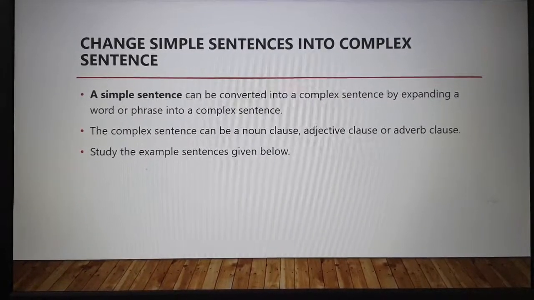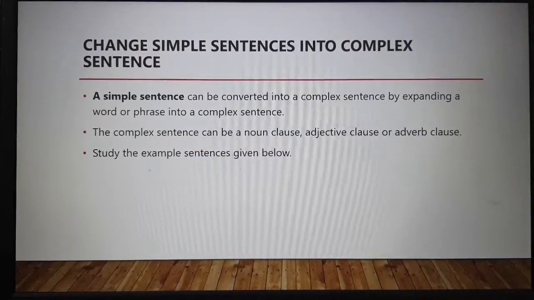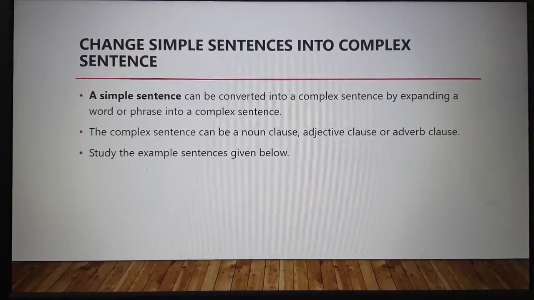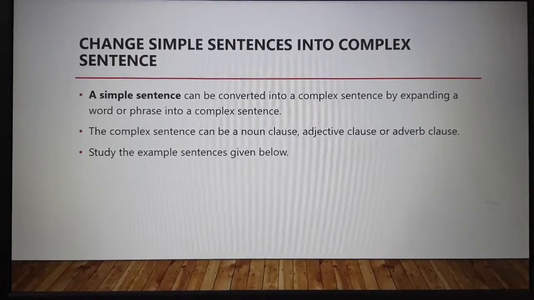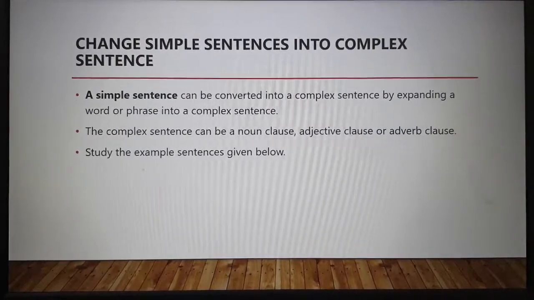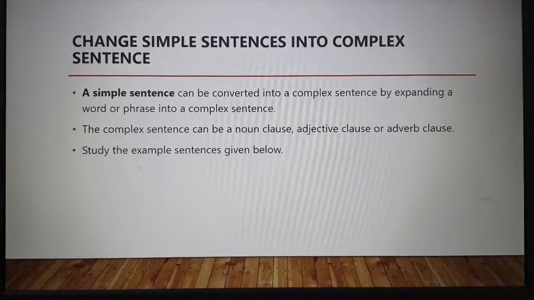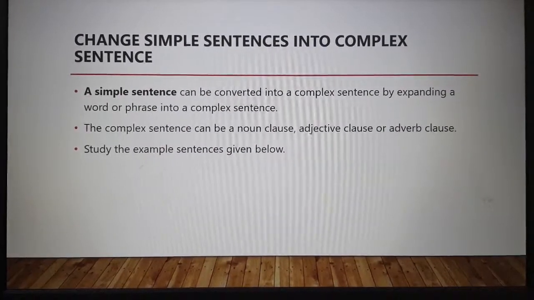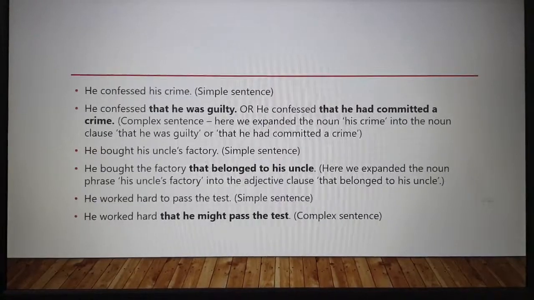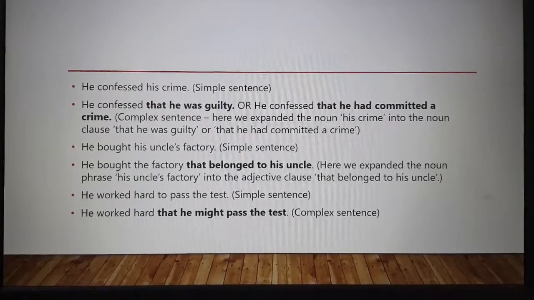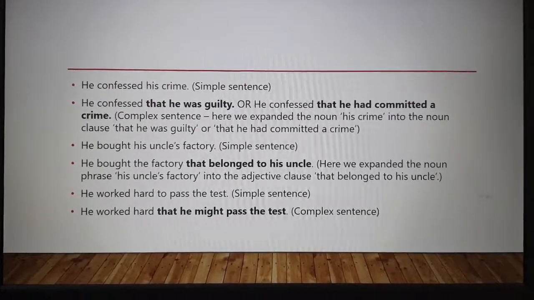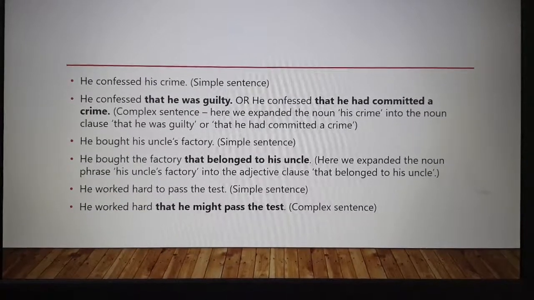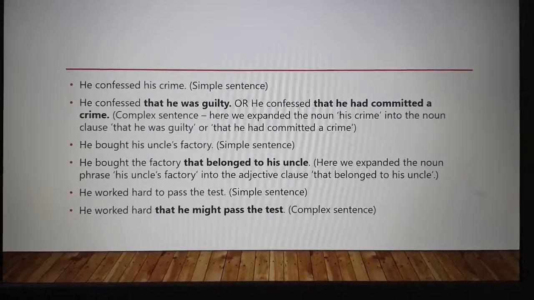How are we going to change a simple sentence into a complex sentence? A simple sentence can be converted into a complex sentence by expanding a word or phrase into a clause. The clause can be a noun clause, adjective clause, or adverb clause. Study the examples that I have mentioned here. He confessed his crime. It's a simple sentence. He confessed that he was guilty, or he confessed that he had committed a crime.